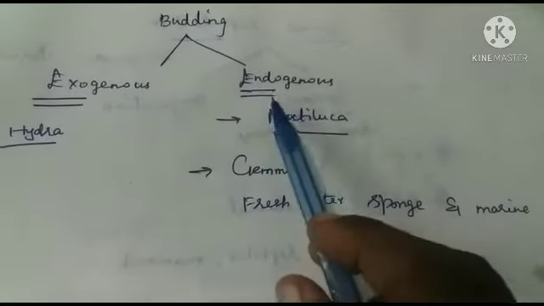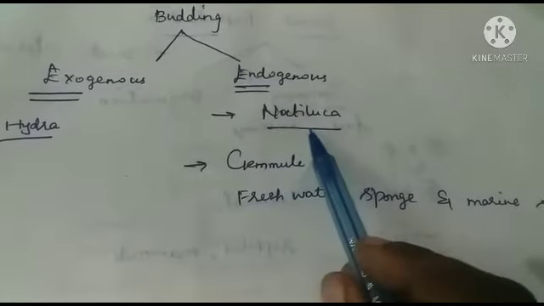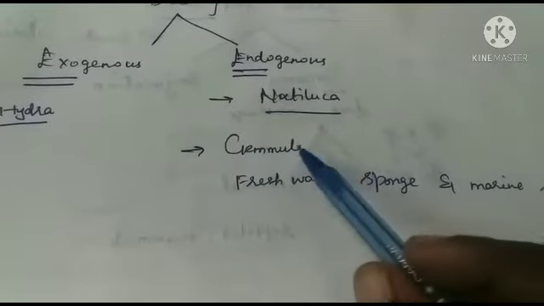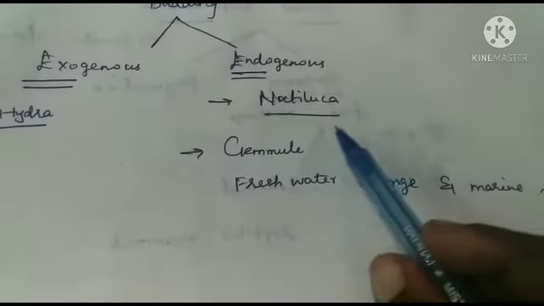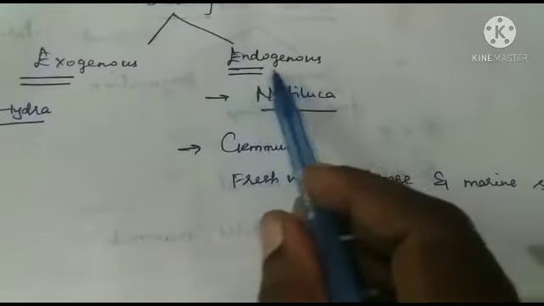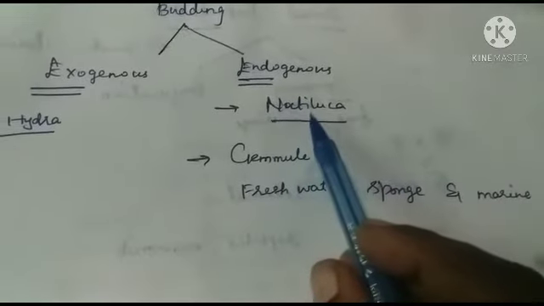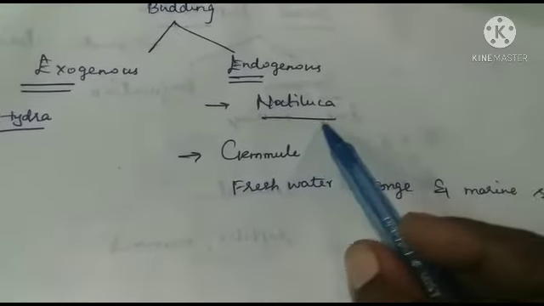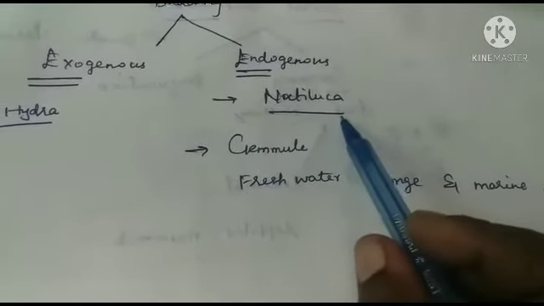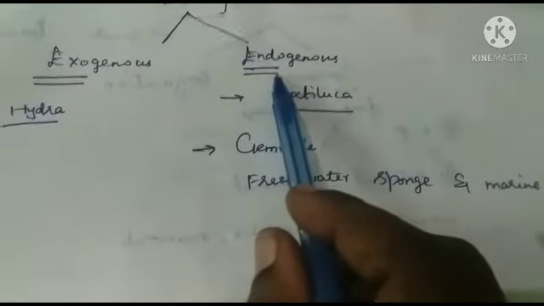The next one is endogenous budding. Endo refers to inside. For example, Noctiluca. In Noctiluca, hundreds of buds are developed inside the cytoplasm, whereas most of the buds remain within the parental body. That's why it is known as endogenous budding.